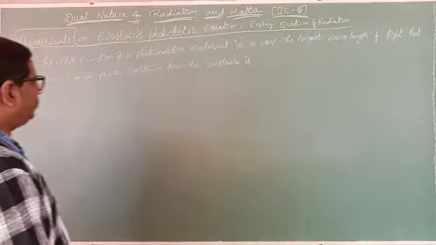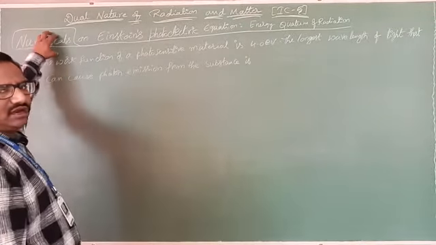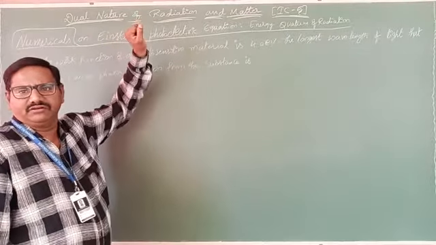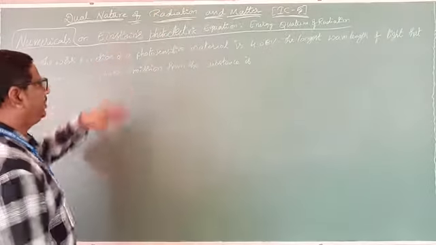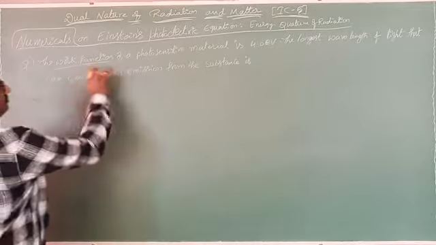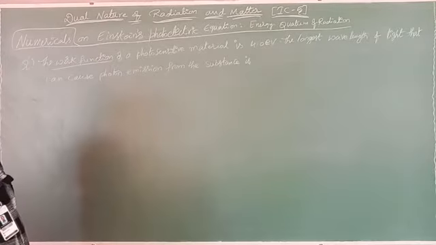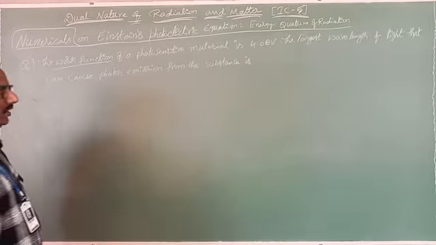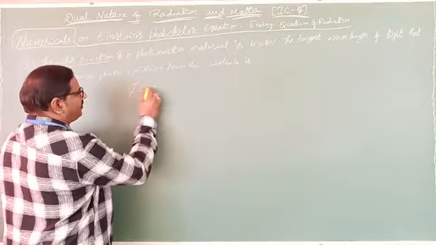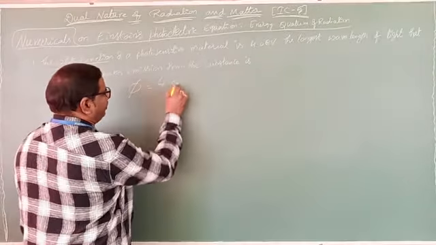Clear? Now here are numericals on Einstein's photoelectric equation. In it, the first numerical is on work function. What did they give? Work function of the photosensitive material is 4 electron volt, that is phi or phi naught equals 4 eV.